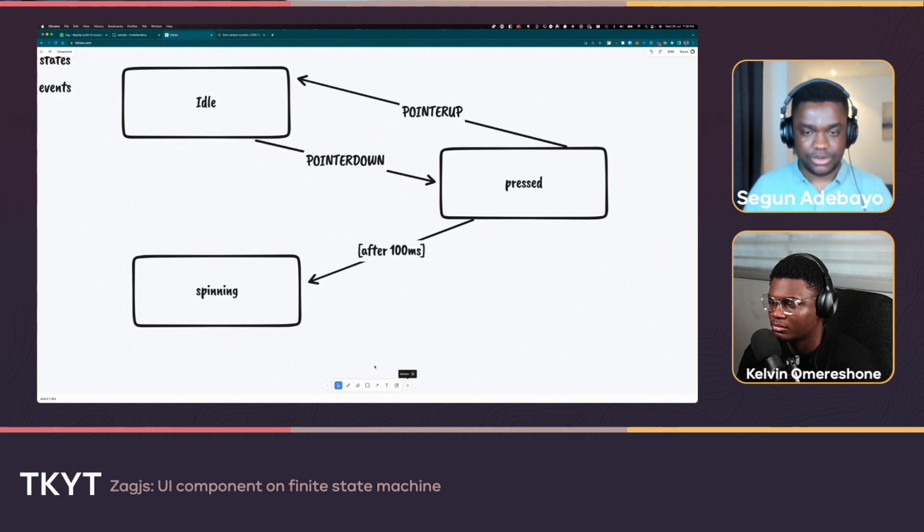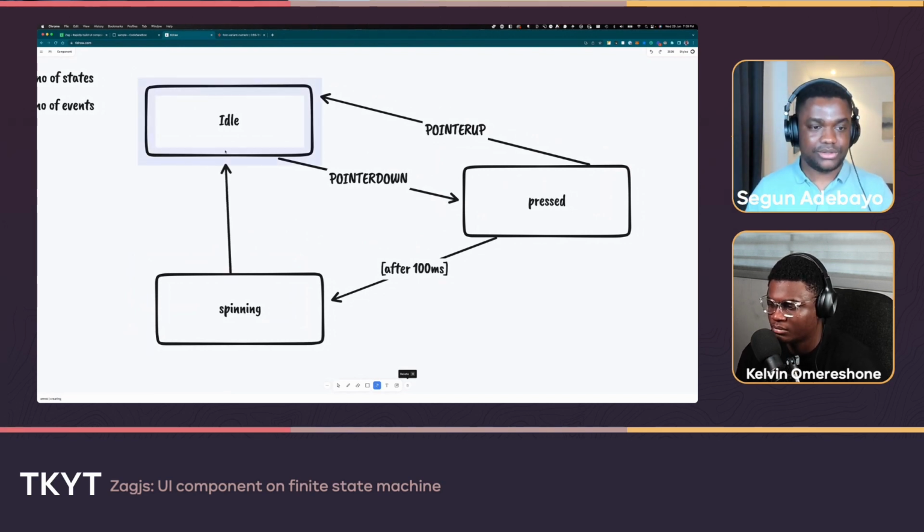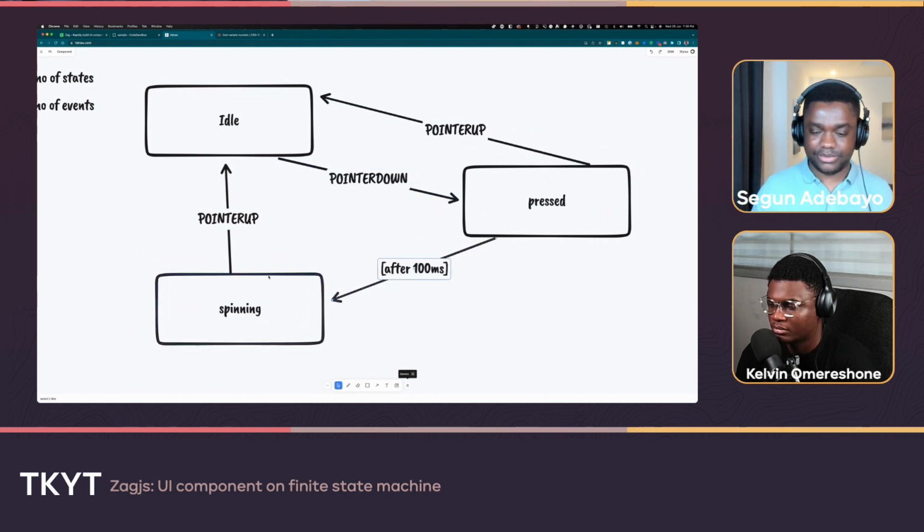right? And what we can then see here now is when after 100 milliseconds I come to the spinning state, how do we get out of this spinning automatic interval state? The way we get out of that is we do pointer up. Basically, if you press down long enough, you actually enter the spinning state. And then if you release your mouse or your pointer, it goes back to the idle, which means it's no longer pressed. That's the way we see it, right? And that's basically how you define this transition.